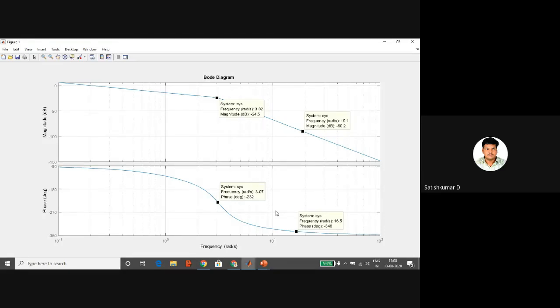But if you have to draw it manually, there is a procedure with some steps. You have to follow the steps and draw the Bode plot on the semi-log sheet. And the Bode plot can be applied for both open loop systems as well as closed loop control systems.